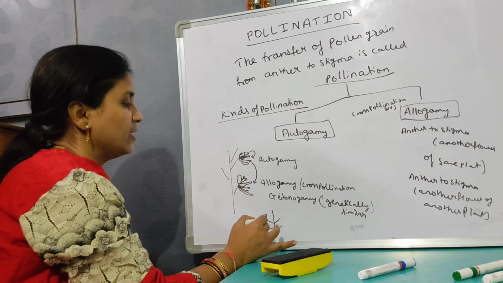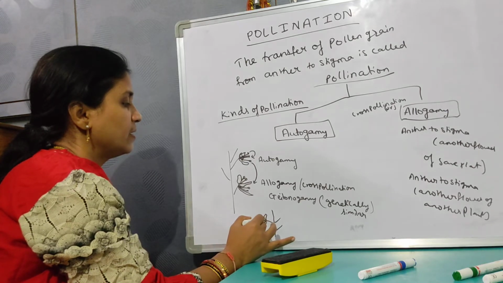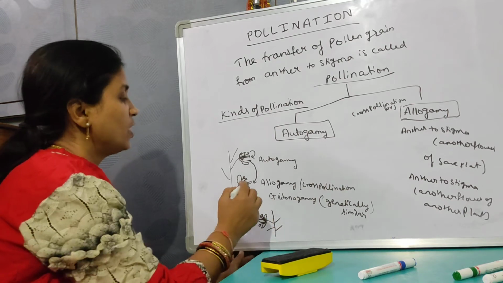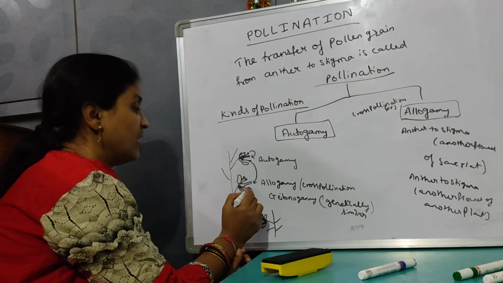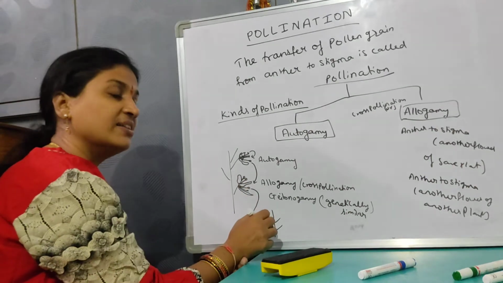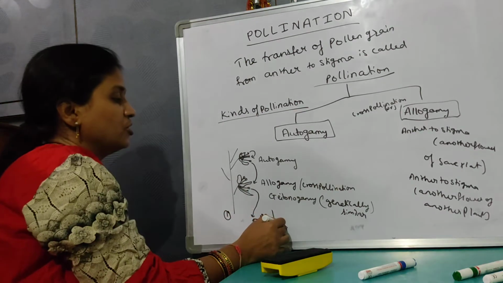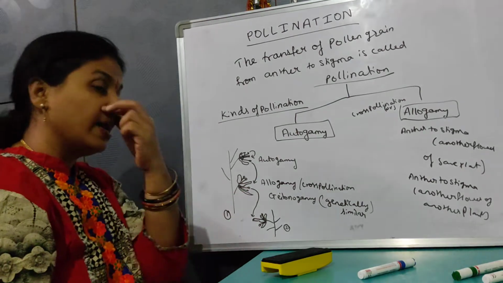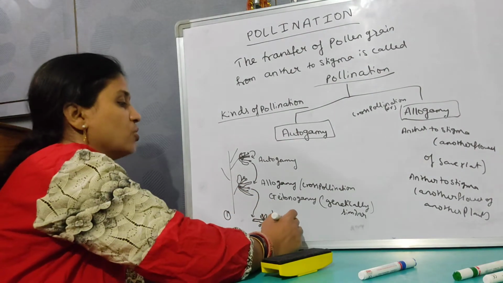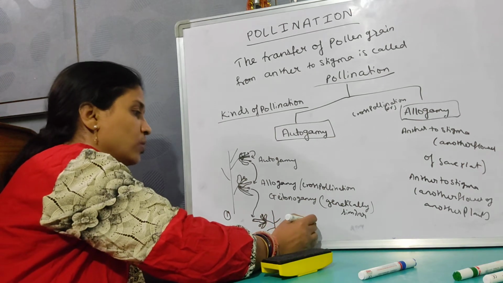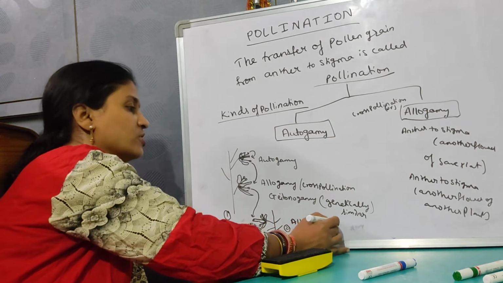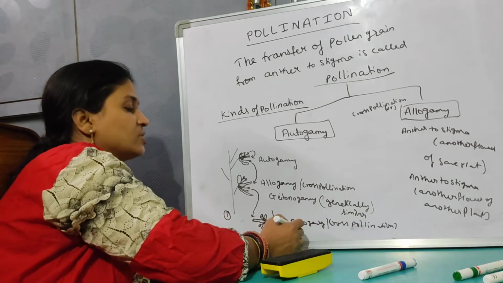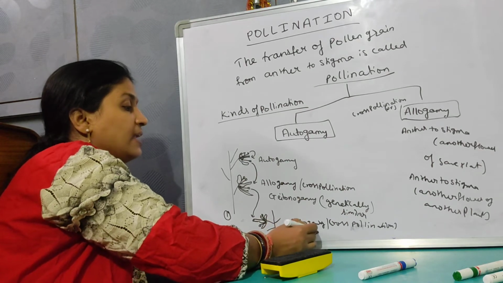This is the flower. If the pollen grains of one flower fall on the stigma of another flower of another plant, this is plant 1, this is plant 2, isn't it? Such a type of transfer is also called allogamy, or cross pollination, and a specific name is given to this: xenogamy.